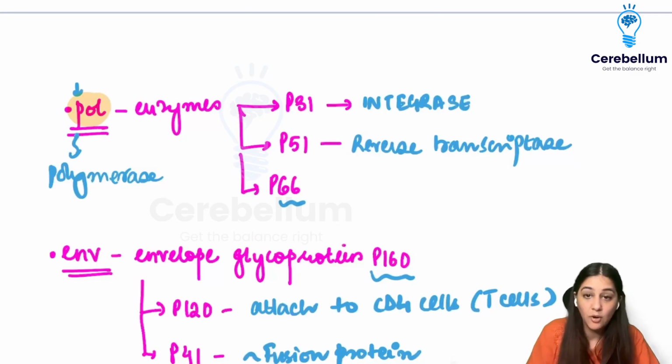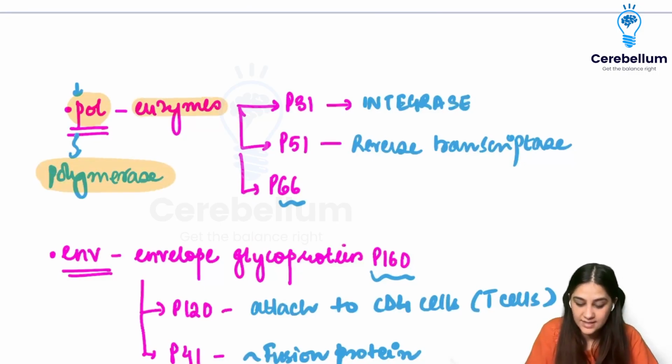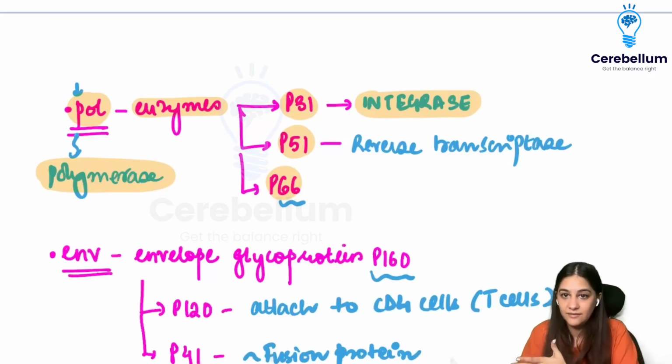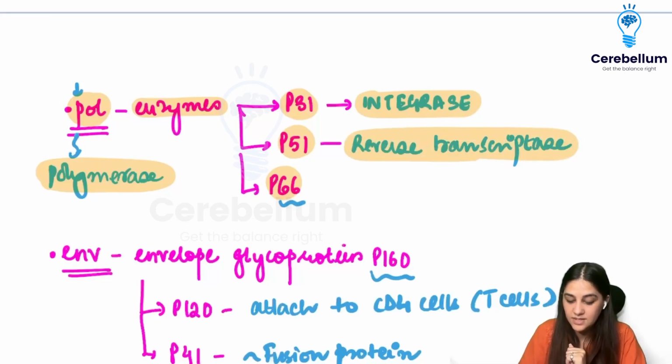Moving on, in PEG we had P. P is for Pol, the short form for polymerase. So it is the enzymes that are being produced. We have 31, 51, and 66. 31 is called an integrase because it is going to integrate itself into the DNA. And 51 is called a reverse transcriptase because it first has to convert itself to DNA from an RNA virus to finally get integrated into the DNA.